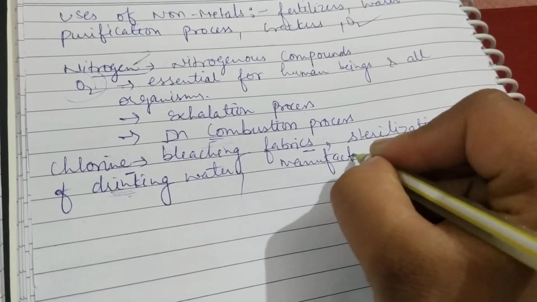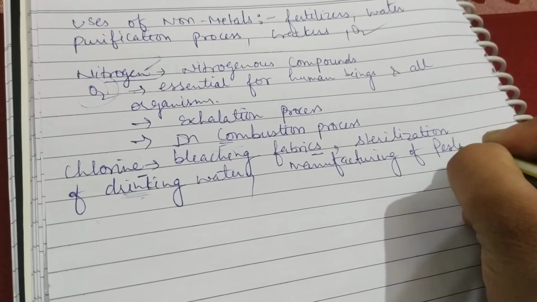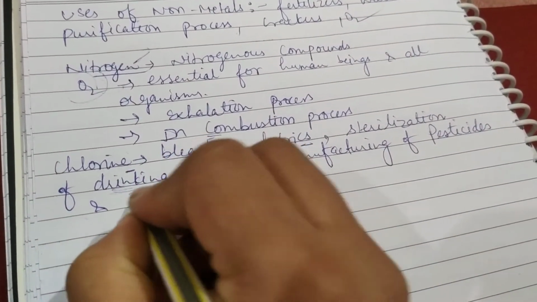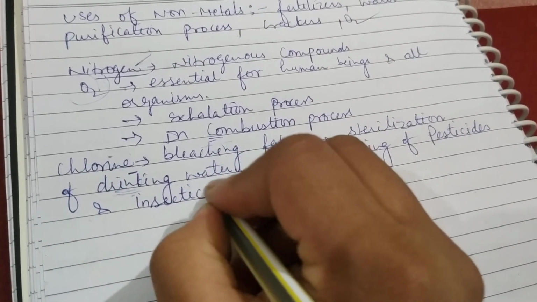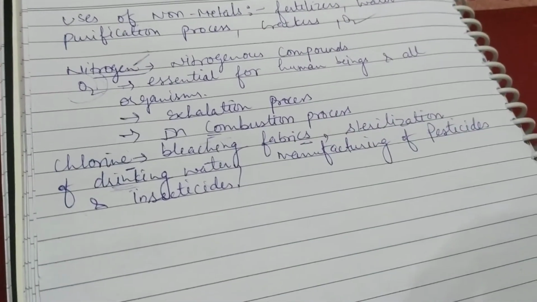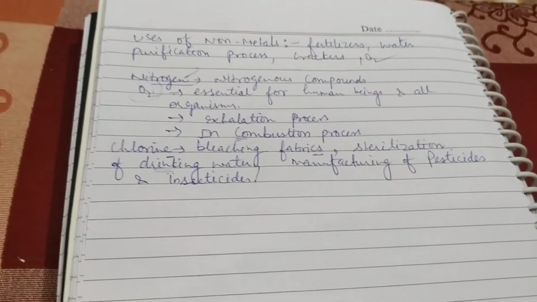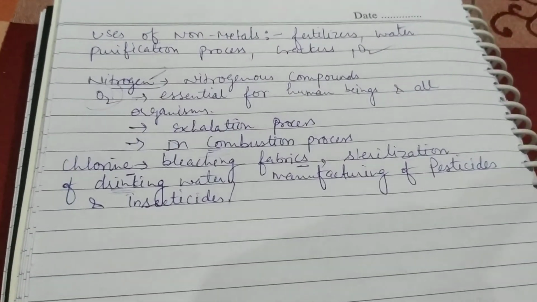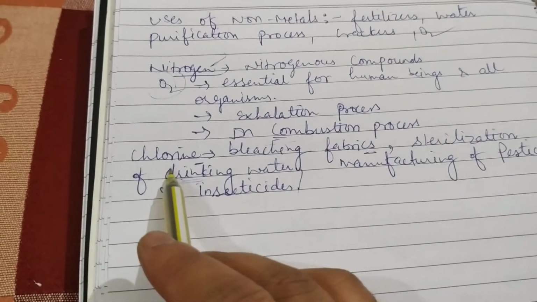So chlorine is also used for sterilization, and it is also used in the manufacturing of pesticides or insecticides, which we use in our fields for production, to protect crops from pests or insects, right? So chlorine is also used there.